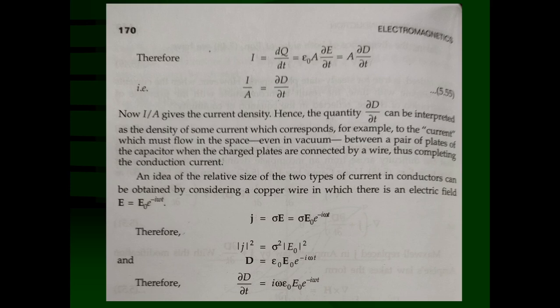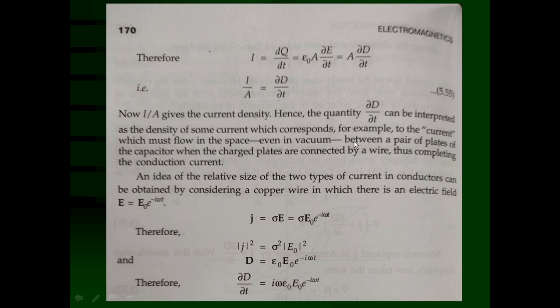Also it is working like a closed switch, and that is why it is written as a density of some current which corresponds, for example, to the current which must flow in the space even in the vacuum between a pair of plates of the capacitor when the charged plates are connected by wire, thus completing the conduction current.